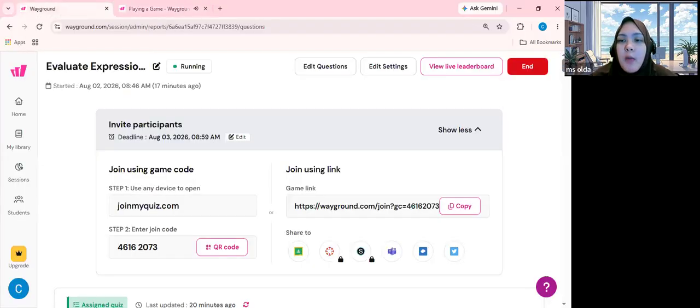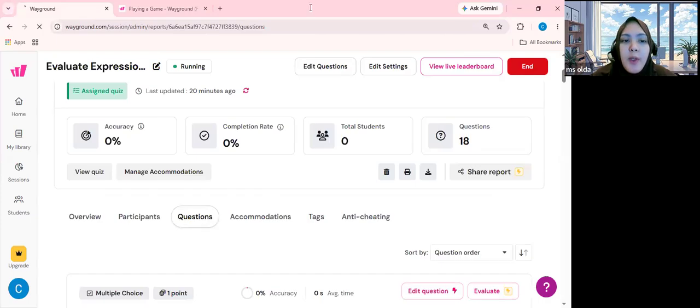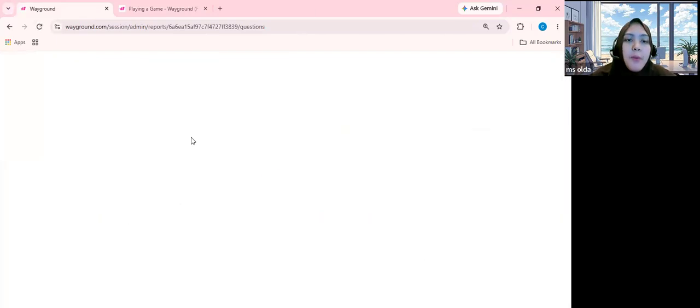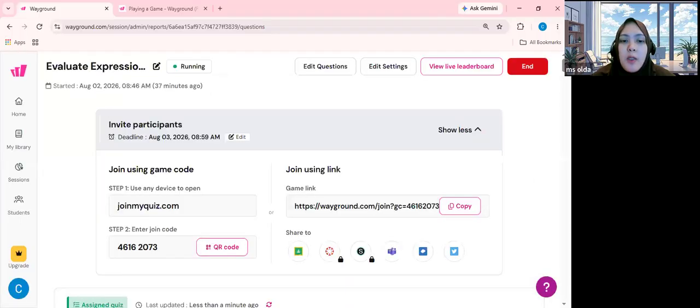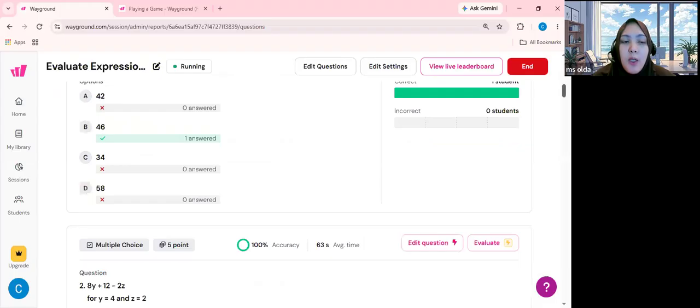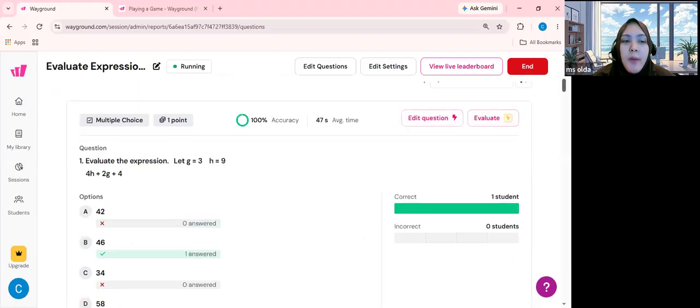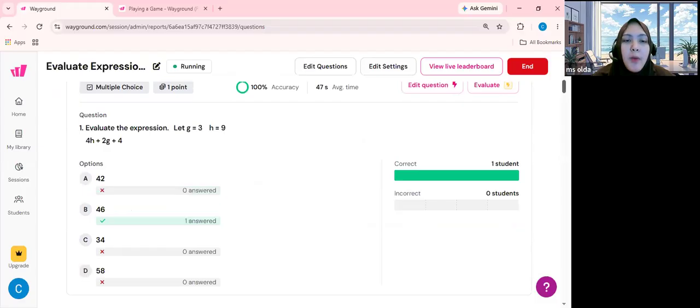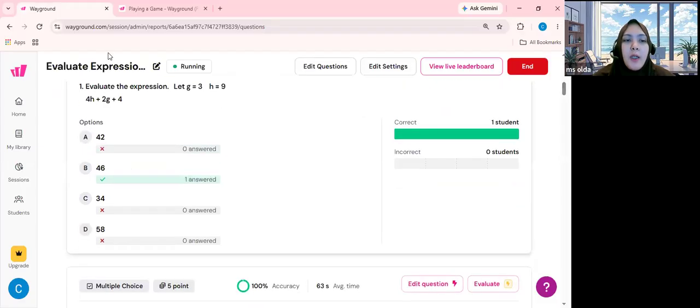So I think Hakim is already mastering how to substitute into the equation. Basically what you need to remember is when you substitute the letter or the variable by the number, you should consider the order of operations. For example, for number 1 here, Hakim can answer it correctly. As you can see, you need to substitute it first. When you substitute the letter, Hakim needs to multiply it by the coefficient.